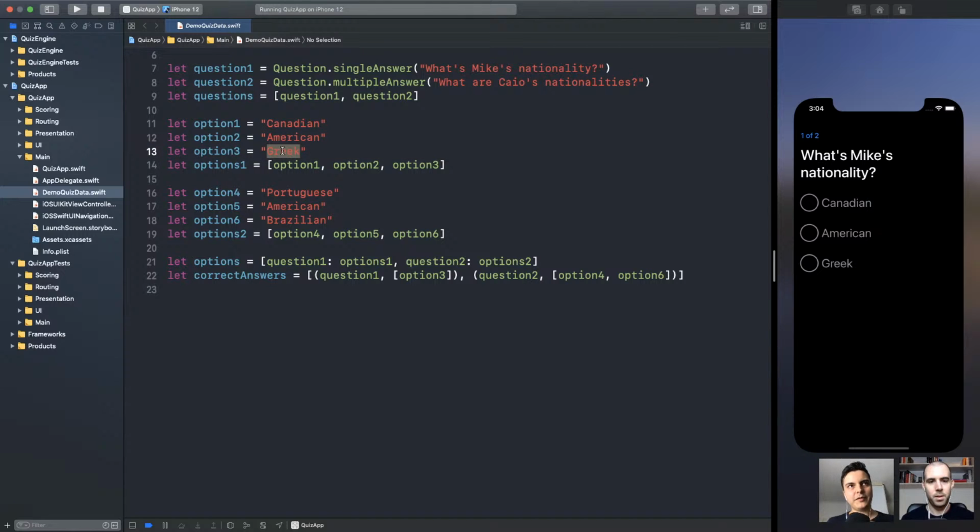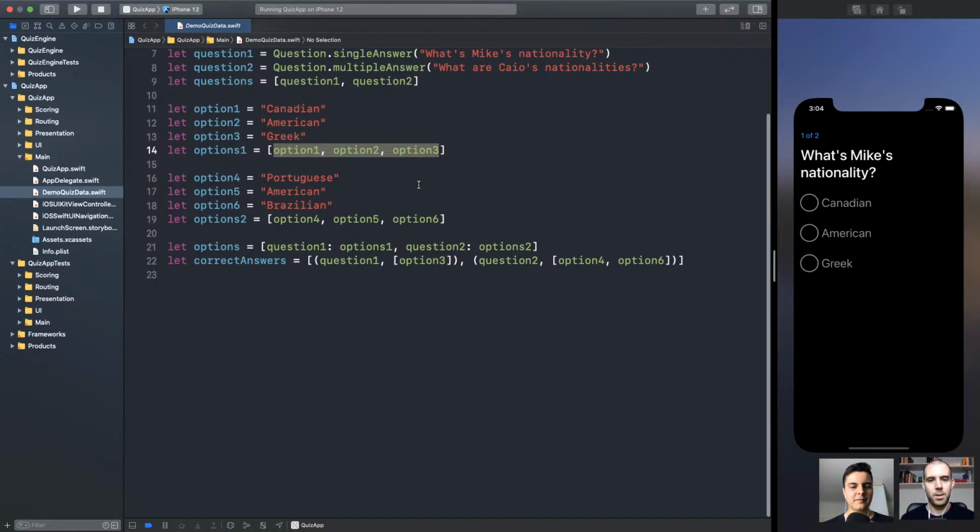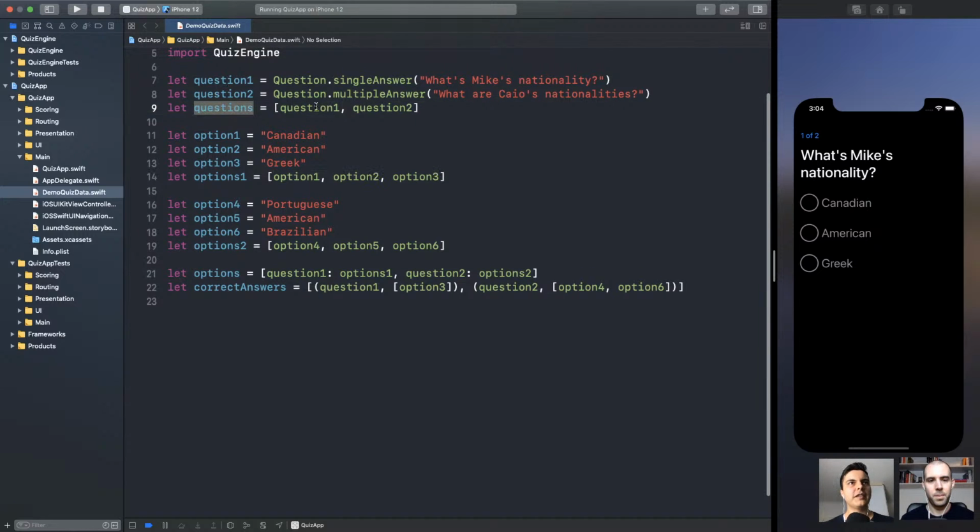And a collection of options for a question, like the options for the question 1, is an array of options. Also, it's an array of strings. And a collection of questions is an array of questions. Make sense? So this is pretty flexible. In fact, it's too flexible, because it allows us to represent illegal states.